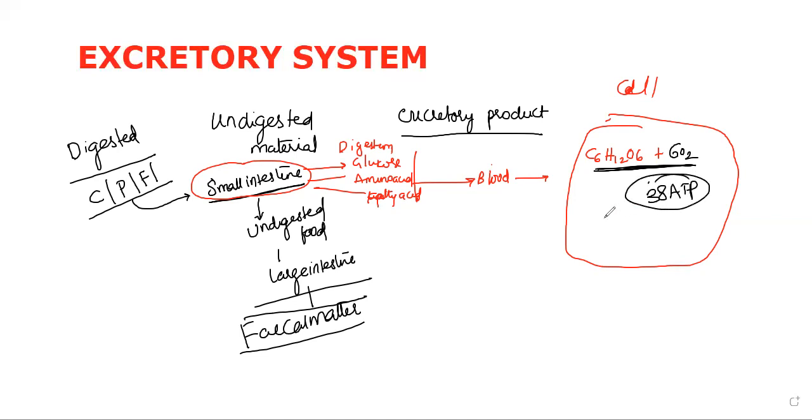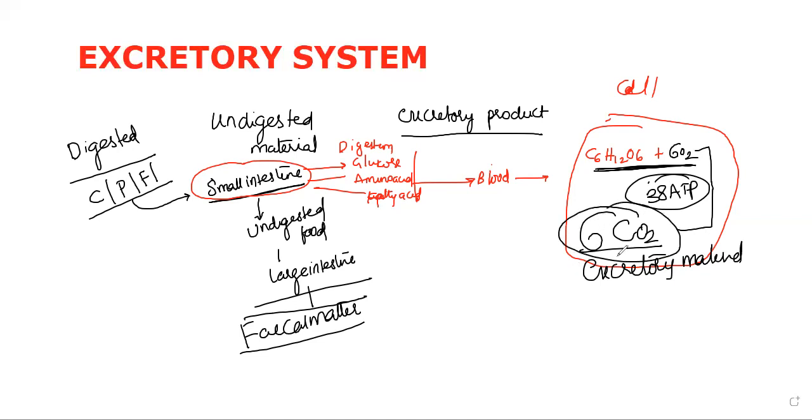Along with this energy, what is the another product we get? Carbon dioxide. That is excretory material. So in that way, we can say lungs are also excretory organs, eliminating an excretory waste material called carbon dioxide.